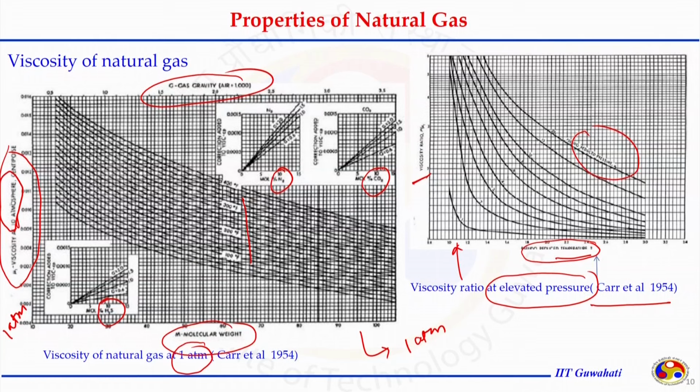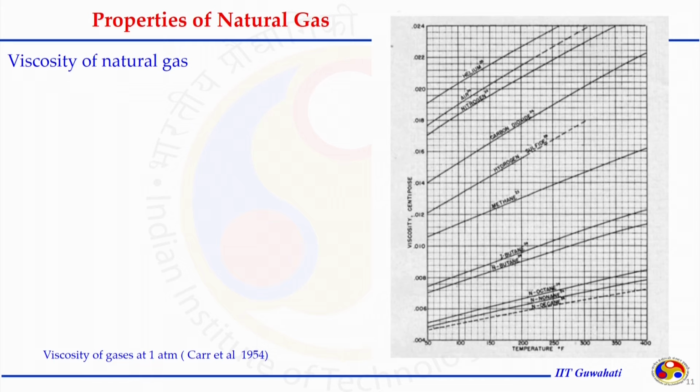All these charts are in the form of these parameters, and these will again be reflected in the mathematical expressions or correlation models developed to estimate compressibility factor, viscosity or any other property that is a function of critical temperature, critical pressure, specific gravity and molecular weight. So, let us go one by one to understand these things.